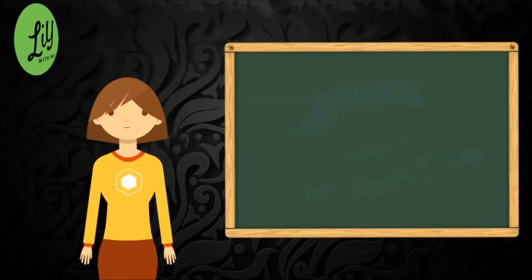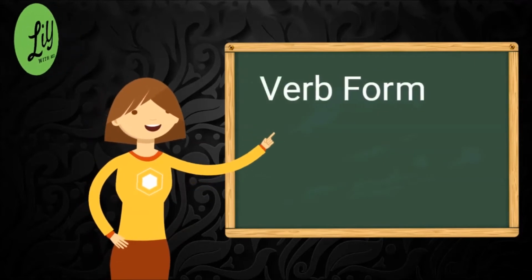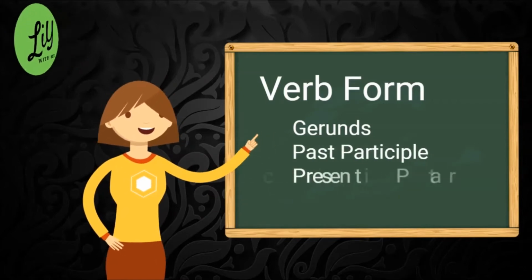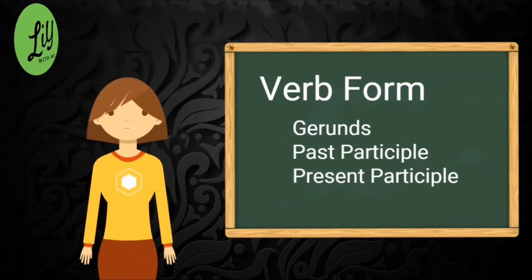In today's session, we are going to discuss some other verb forms. These forms are gerunds, past participle and present participle. I'm also going to discuss the difference between a gerund and the present participle. Though they are formed in the same way, we need to differentiate when it is a gerund and when it is a present participle. So stay tuned to my class.